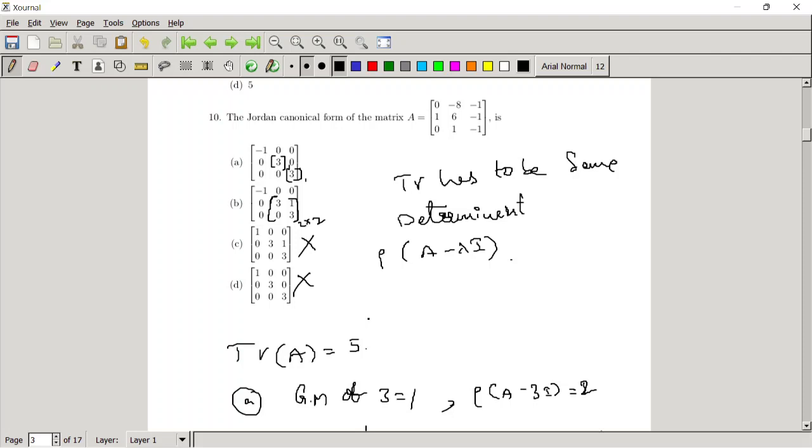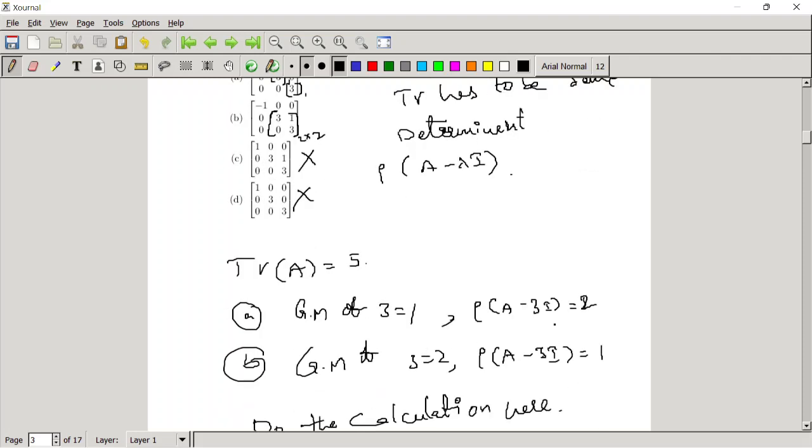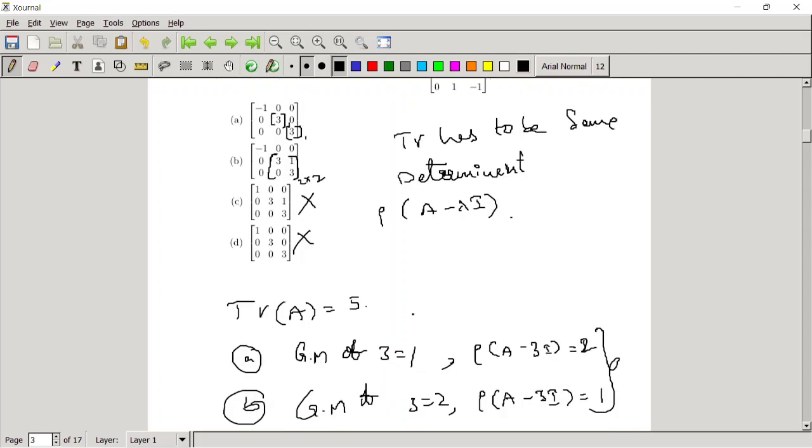Yes, sir. I have one more doubt here. I'm not sure about these two. The geometric multiplicity of 3 is equal to 1. We get this as equal to 3 minus rank of A minus 3I. This is equal to 2 actually. Here it has to be 1 and it has to be 2. Sorry, I told the degree, that is not correct. It is the number of Jordan blocks.